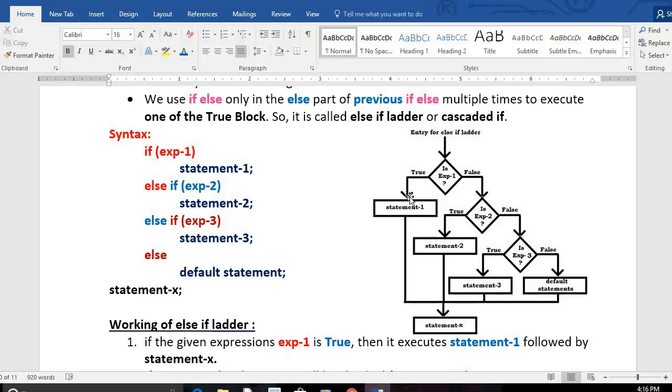The machine follows this block of instructions if this condition is true. If this condition is not true, then the machine will check the second condition. If the second is true, the second block works. If the second is also not true, the machine will check the third one. If the third is true, the third works. Assume that all the conditions are false, then the machine follows the last block. That means the machine is following one of the four, not all four. That's why we call it a multi-way decision making statement available in C language.